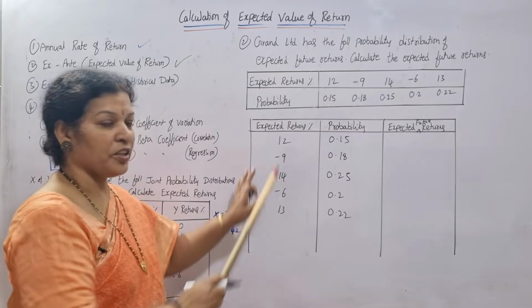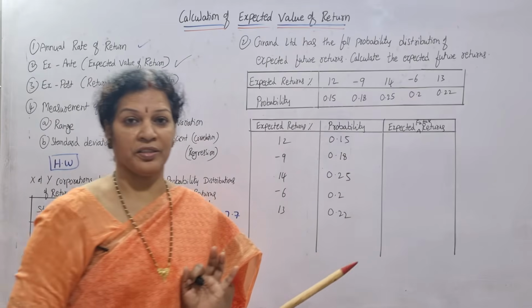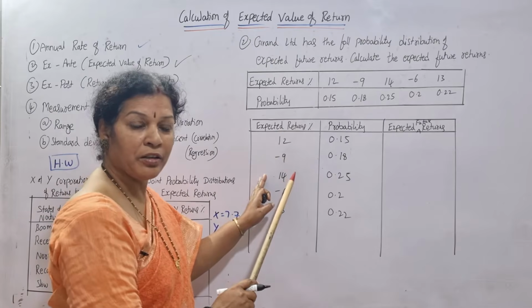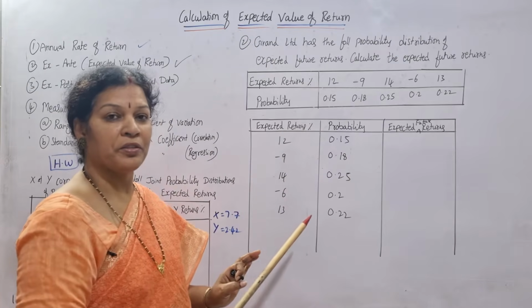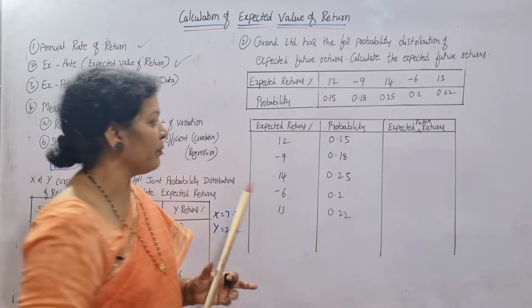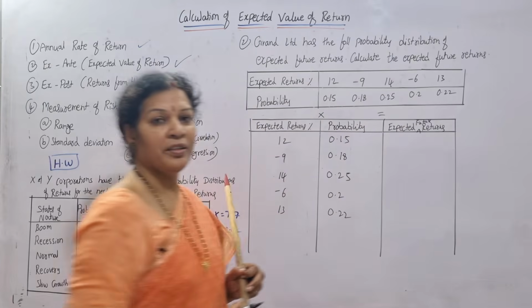Probability you know, expected return percentage you know, expected future returns, how do you get? Simple. Multiply both together. So 12 into 0.15 like this. If you multiply these two, you are going to get the answer.